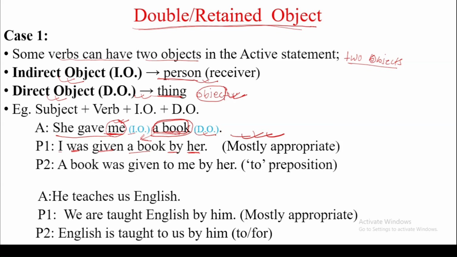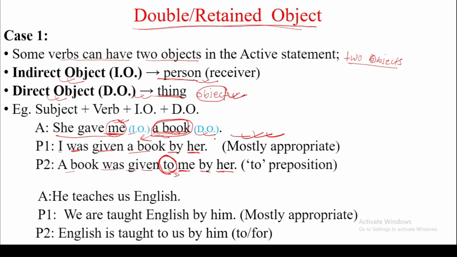It can also be changed using the direct object. Let's see the second form of passive. If we use this direct object as subject, a book was given, then we have to use a preposition here. The preposition is to, and after the to we place the remaining object, the indirect object, then by, then the subject as object.